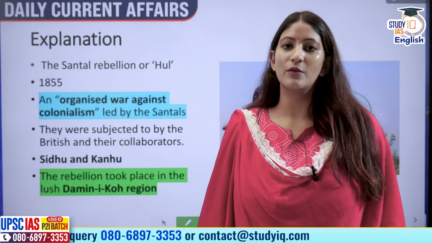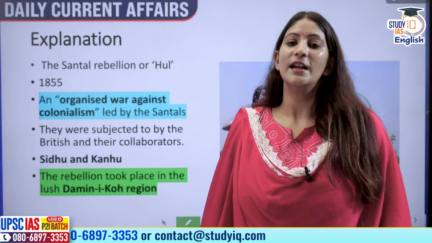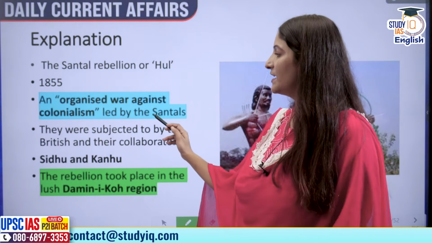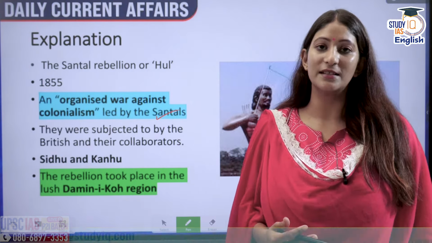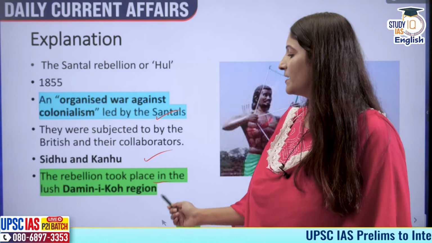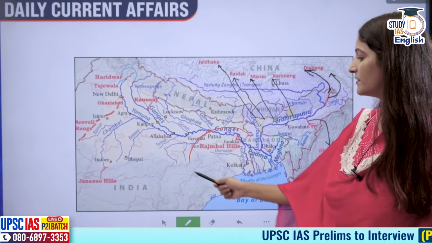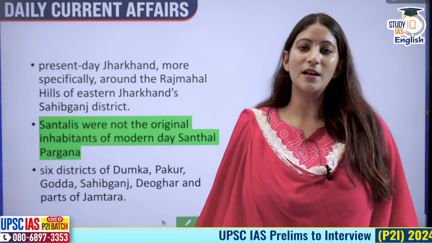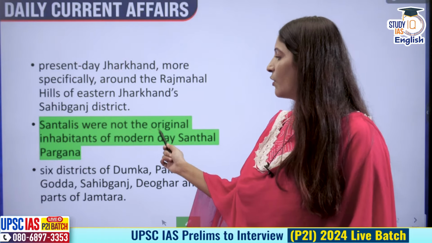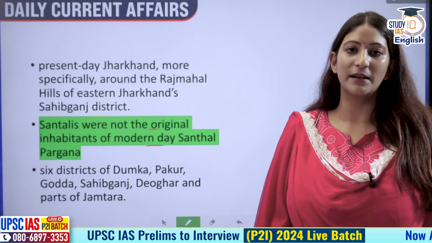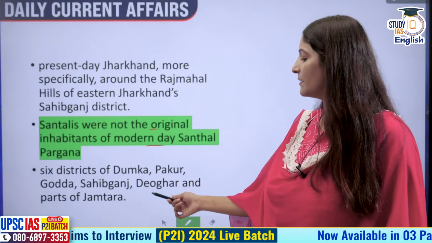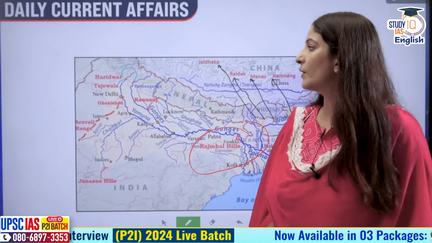The Santhal Rebellion or the Santhal Hul took place in 1855, so not the late 18th century. It was an organized war against colonialism that was led by the Santals, and these were the heroic brothers Sidhu and Kanhu. The rebellion took place in the lush Damanipur region, Rajmahal Hills. And of course, you have to remember one more thing from the perspective of the examination, that Santhals were not the original inhabitants of the present-day Santhal Pargana, which comprises Dumka, Pakur, Godda, Sahibganj, Deoghar, and parts of Jamtara. Okay, moving on.